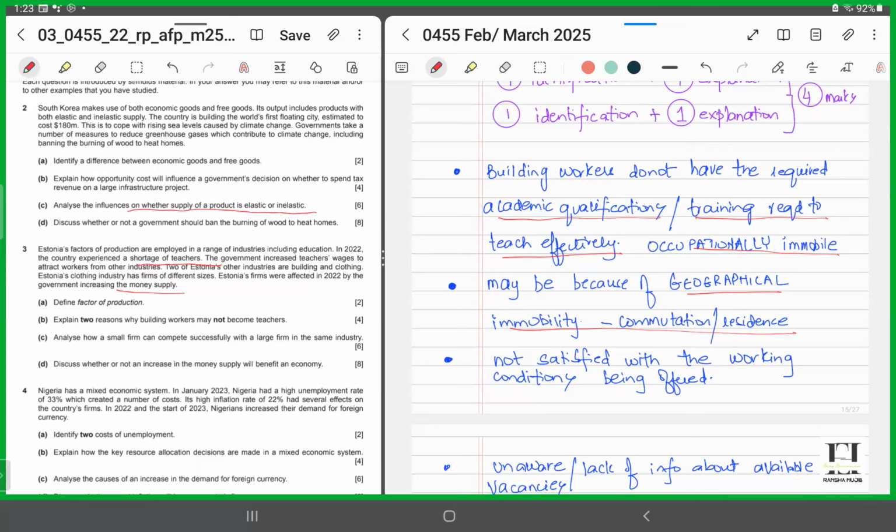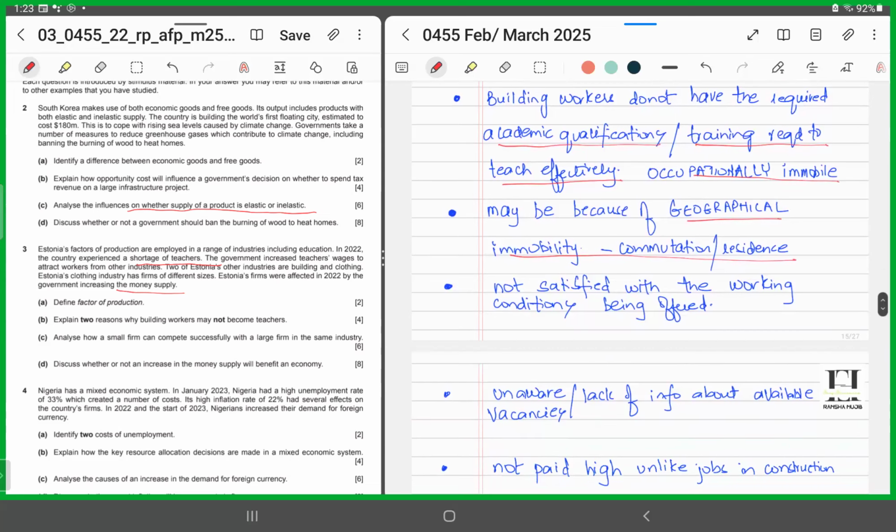Maybe working in that building or that construction was close to their place, and now moving towards an educational job, the schools are located far away from the residence. So the commute takes a lot of time and it's expensive at the same time, right? You could use any of these 2 reasons. Or you could say that maybe they're not satisfied with the working conditions being offered in schools and they're happy with their current jobs in the construction.